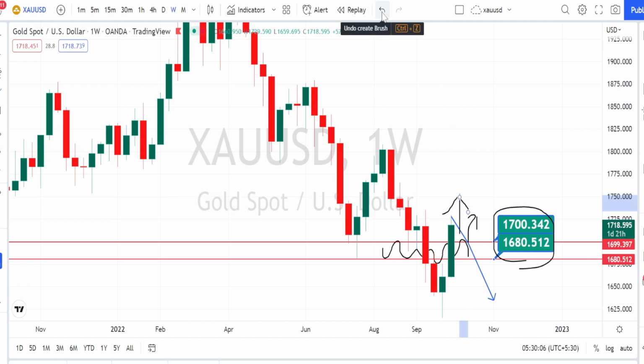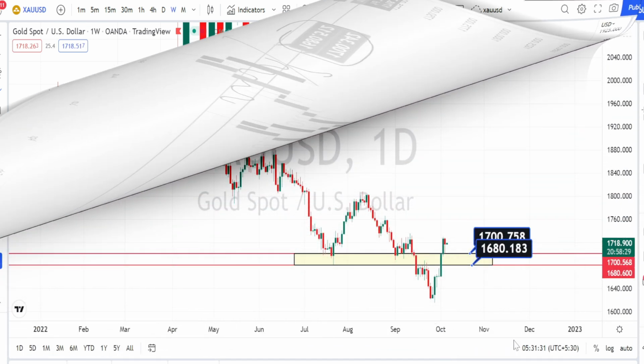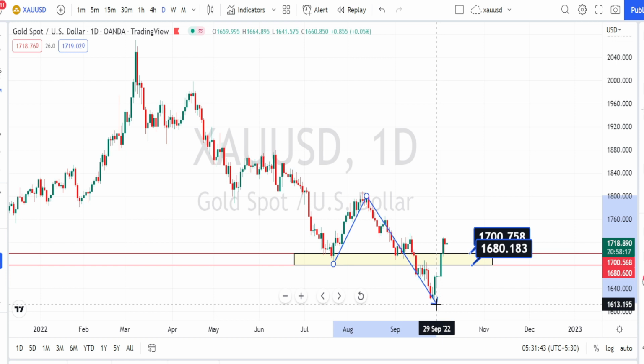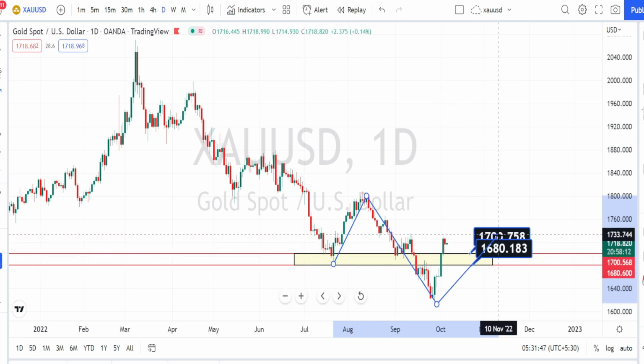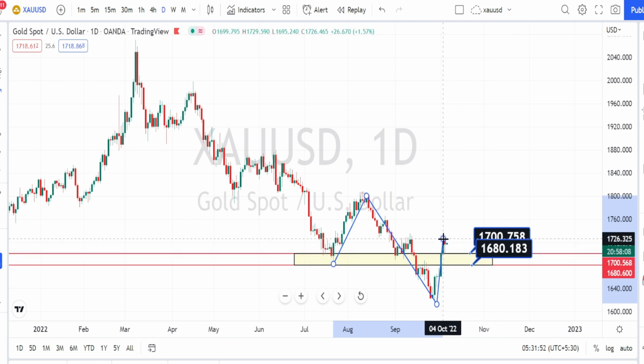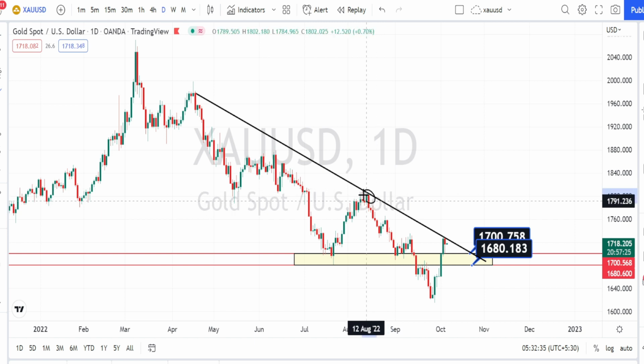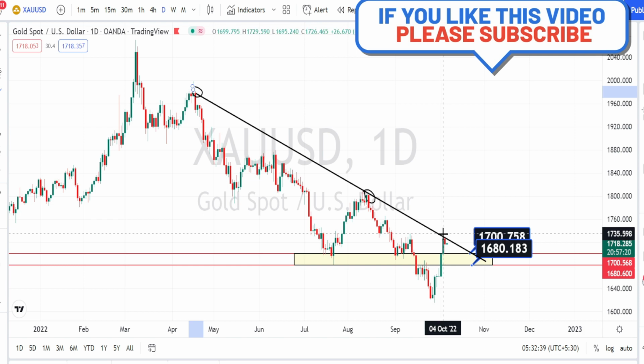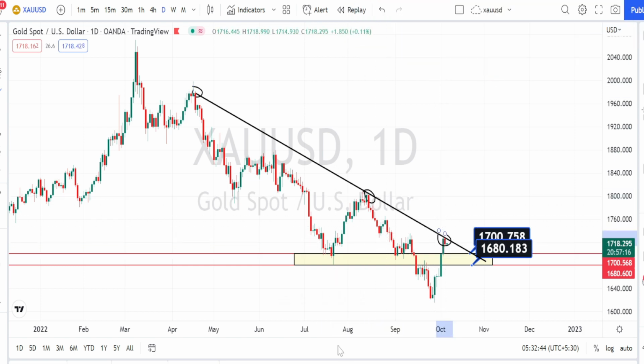Let us look at the price action in daily time frame. I'm in daily time frame now. When we look at the price action in daily time frame, same as weekly time frame, previously the price action was in a bearish trend and currently it has broken the strong resistance zone between 1700 to 1680 and it is on a bullish side retracement. I've again drawn a resistance line over here connecting the highs. So currently we are noticing the price action to bounce back from this resistance line over here.